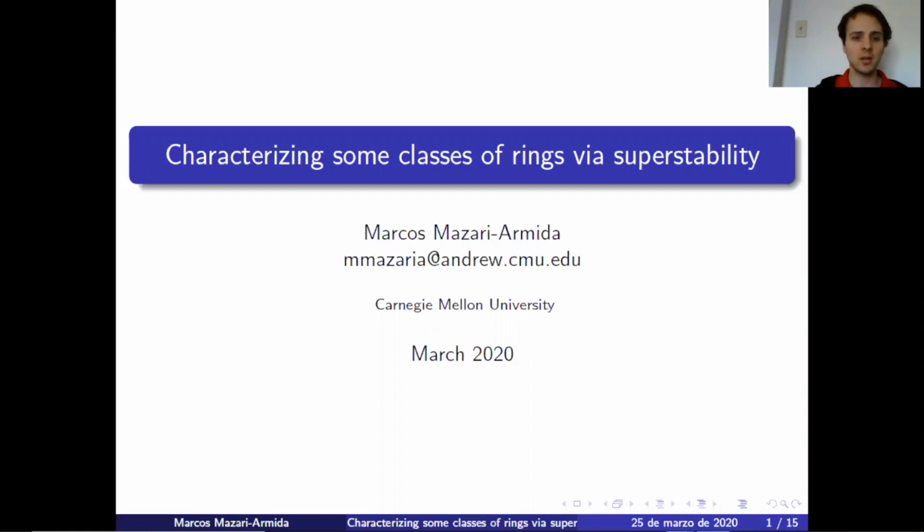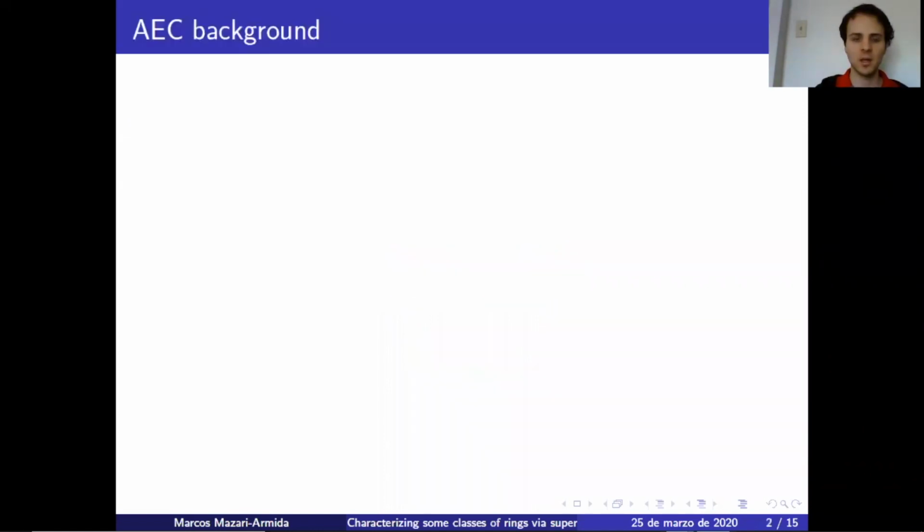The title of my talk is Characterizing some classes of rings via Superstability. The idea of the talk is to study classes of modules as AECs. As I know that some of you aren't that familiar with AECs, I'll begin by giving some quick background on abstract elementary classes. Abstract elementary classes were introduced by Shelah in the late 70s to capture the semantic properties